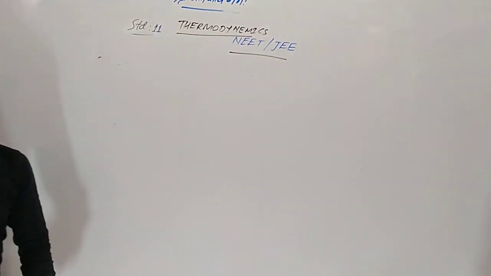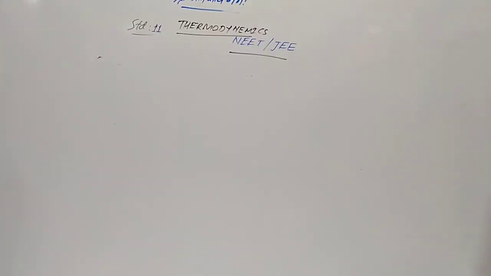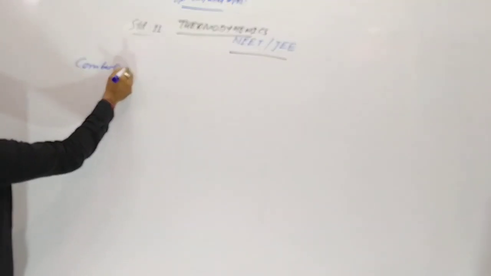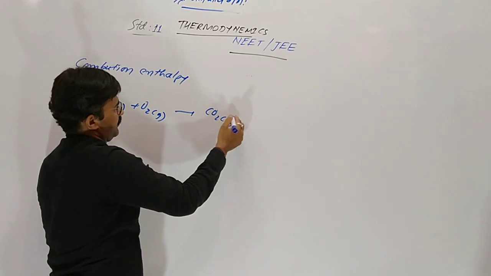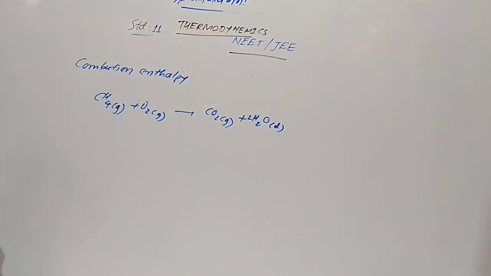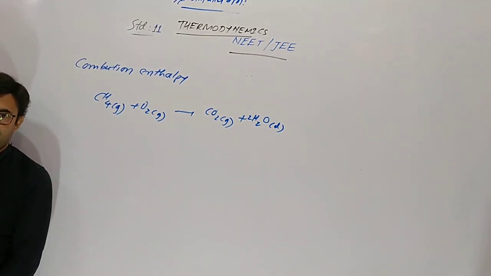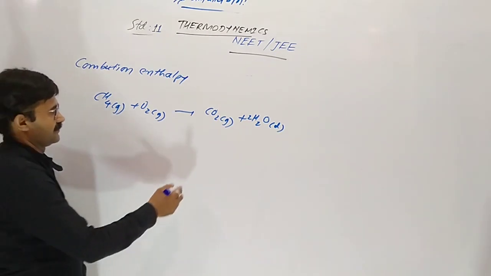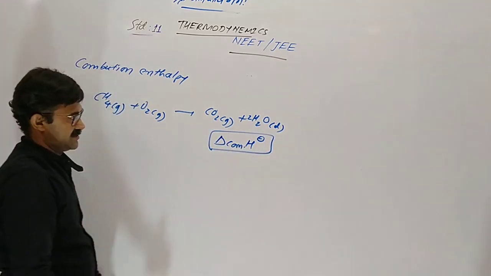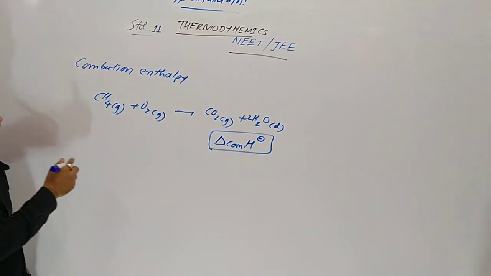Second, enthalpy of combustion. What is combustion enthalpy? When 1 mole compound completely burns in the presence of oxygen, the released heat is called enthalpy of combustion. It is symbolized as delta c H degree.